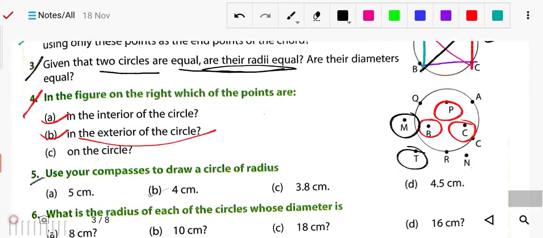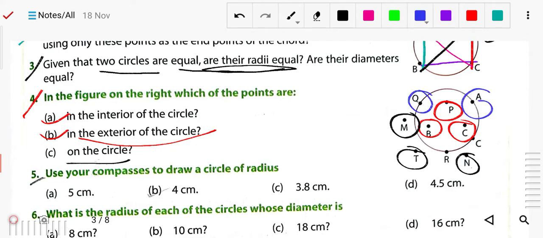These are the exteriors. Now on the circle, exactly on the boundary of the circle, so Q, A, this one also, and this R also. So these are exactly on the boundary of the circle.